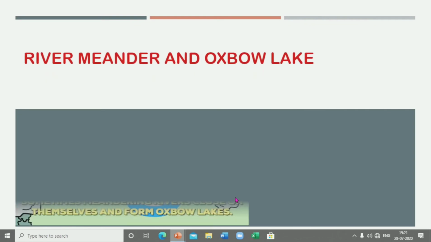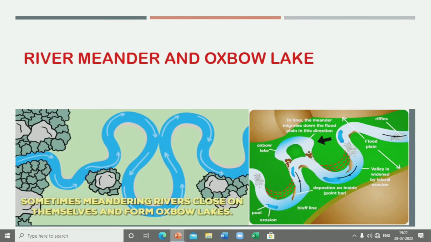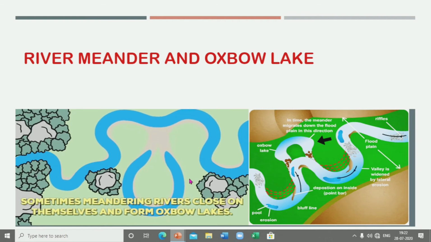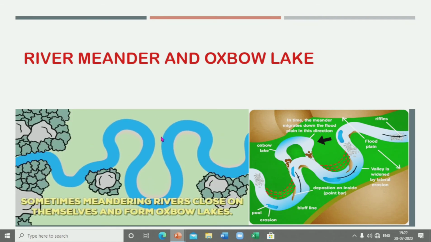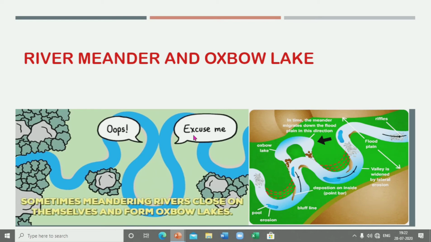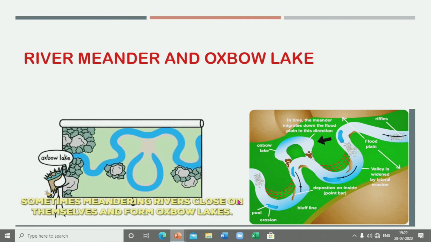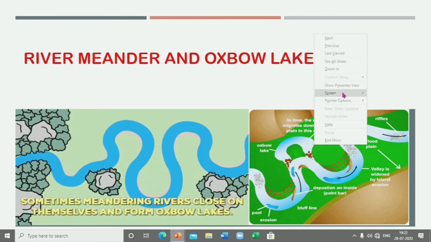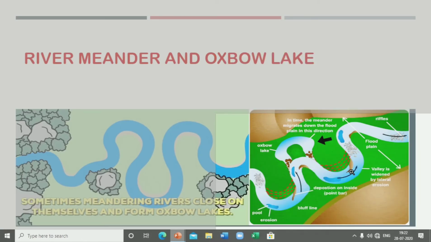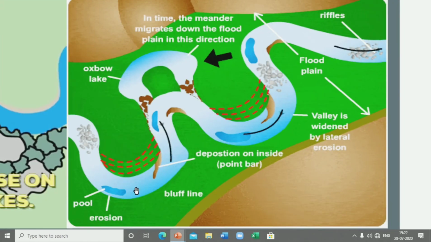Next, a very interesting feature, that is the river meander. Now we all know that the river will never flow straight. It will always bend in its course. When there is a small obstruction, it will start bending, and then the bending starts increasing. I will zoom in on this picture in order to explain the diagram more properly. What is happening, please see.